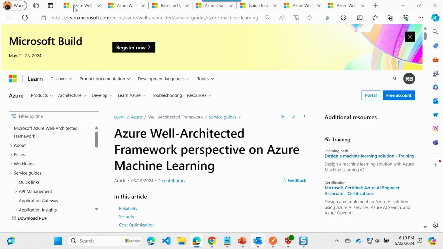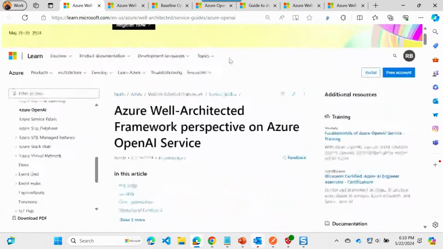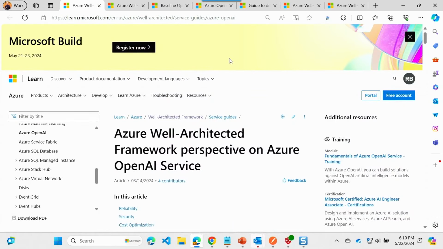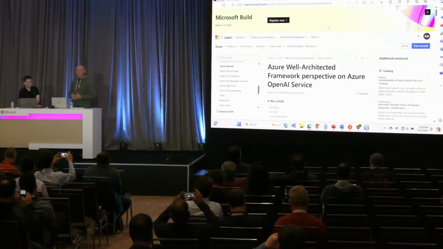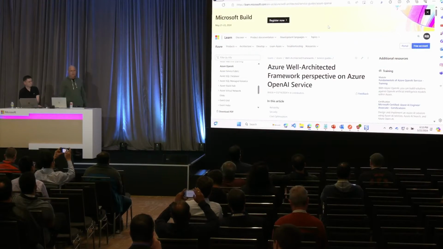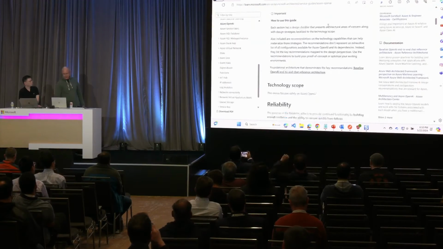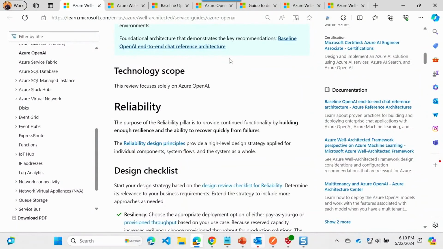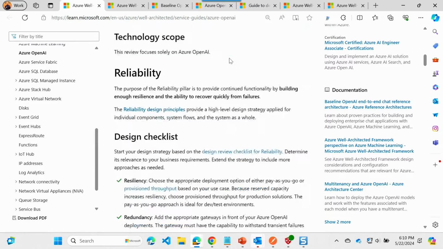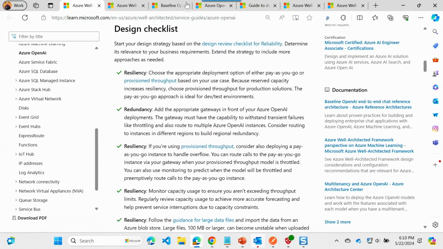And you can think of these service guides as kind of your cheat sheets towards all of the thoughts you need to be thinking about, the design considerations and recommendations you need to be considering when working with these services in your architectures. So they cover across all of the 5 principles: reliability, performance efficiency, cost optimization, et cetera. So you can think of these as your cheat sheets.